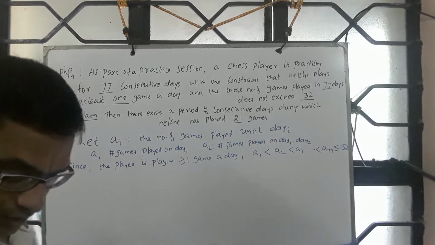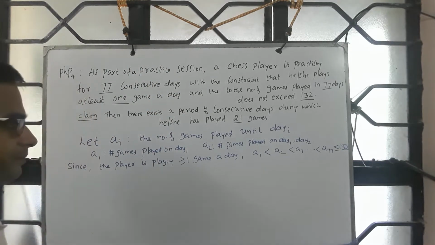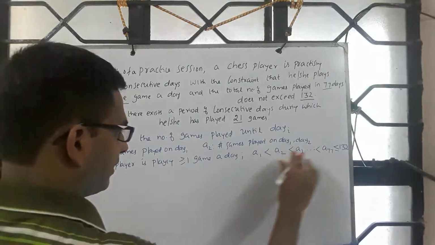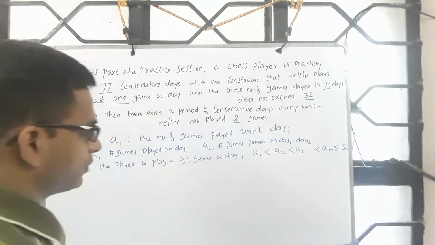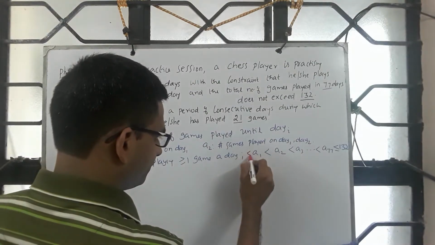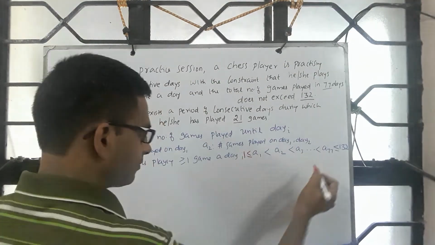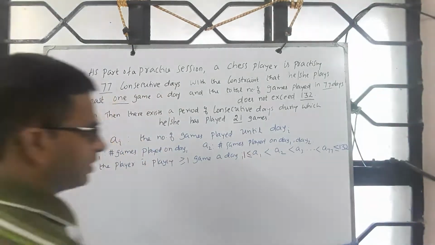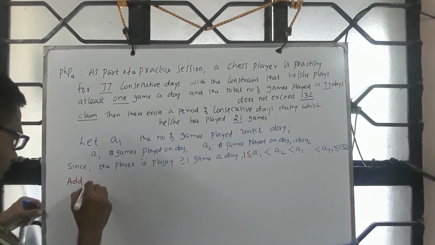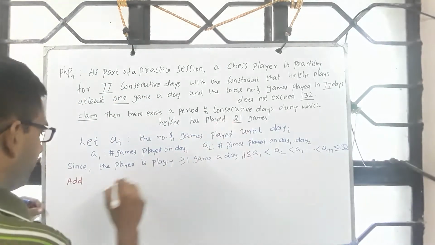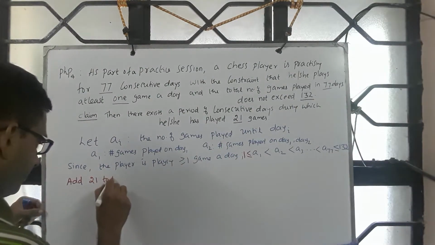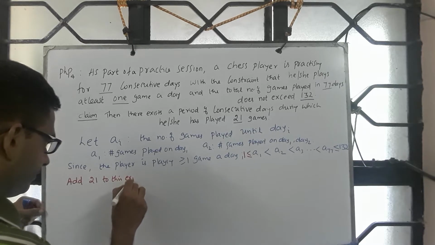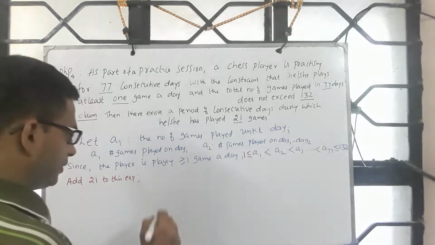Now what I do is the following. This is an inequality. Please note A1 is at least 1, and A77 is at most 132. So add 21 to this expression. Which means what will happen?